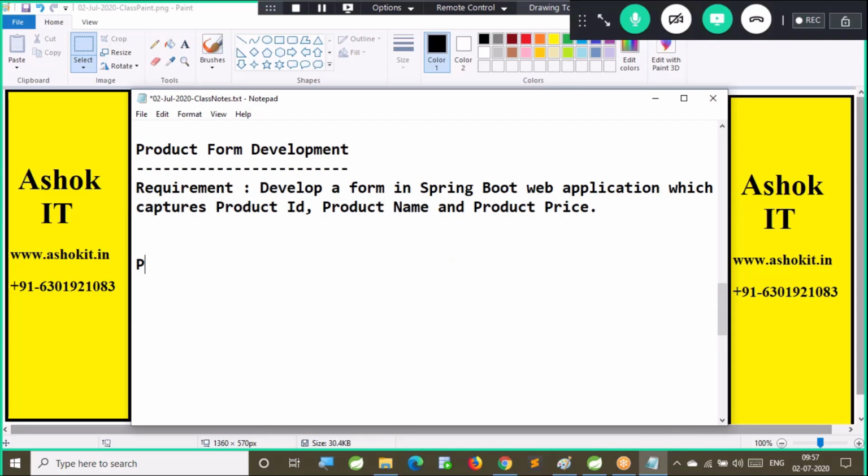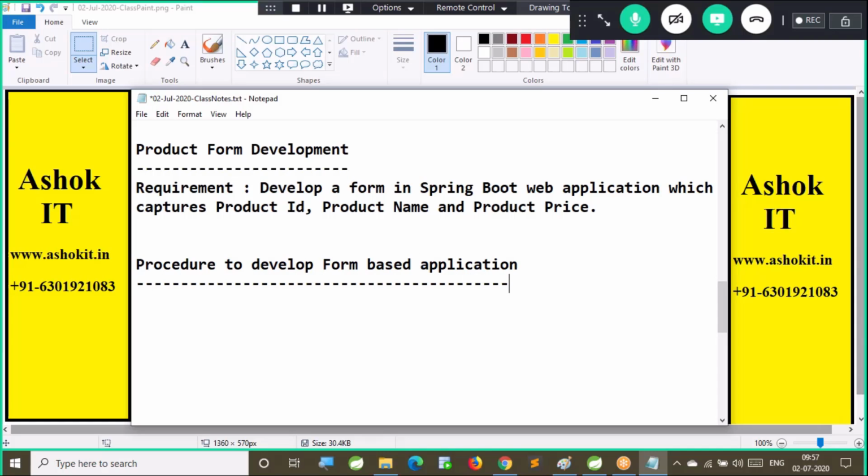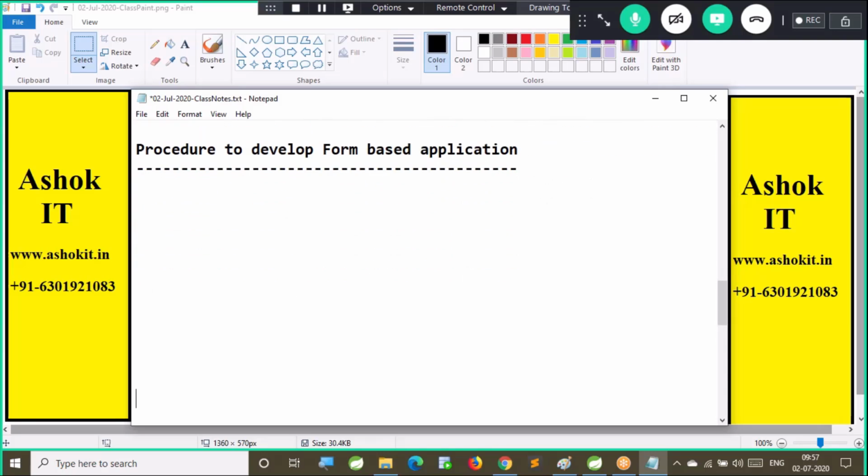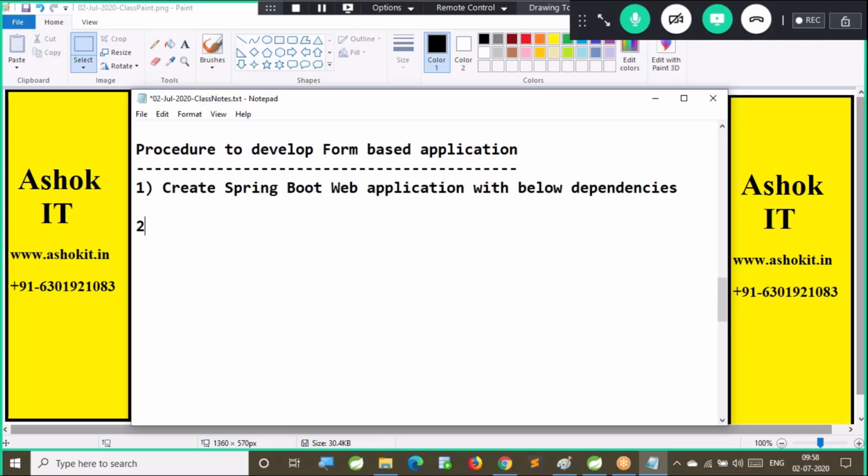Procedure to develop a form based application. First, create a Spring Boot web application with the below dependencies. Now, what are the dependencies?